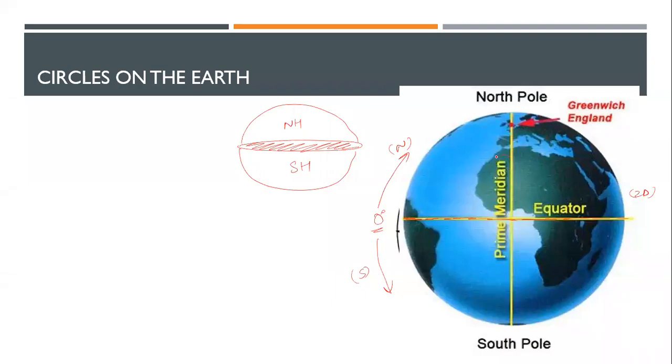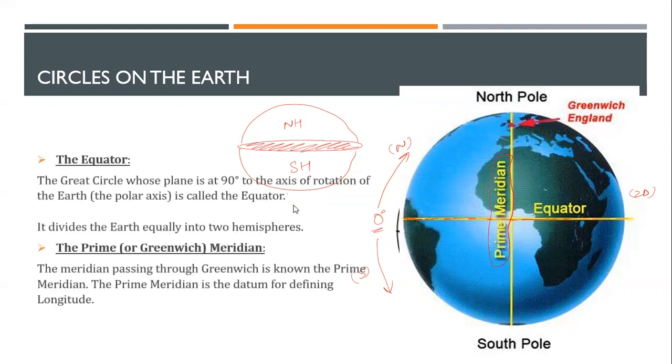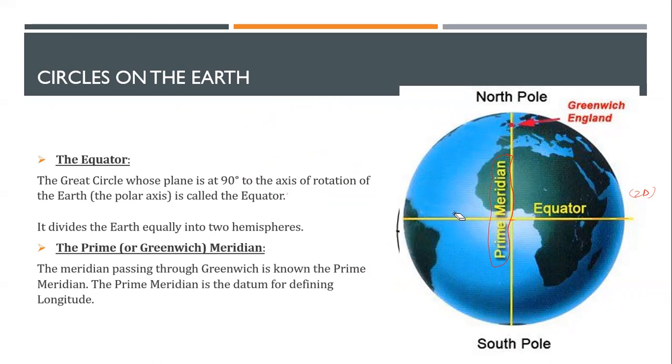Prime meridian. Okay, I'll discuss this now. All right, so you can see the first is my equator, the second is the prime meridian. If I erase whatever I've written for the equator, I'll show you what the prime meridian is. The prime meridian is a line, a circle which connects the North Pole and the South Pole. It's a line like this.